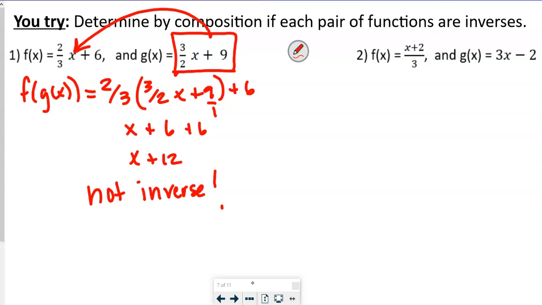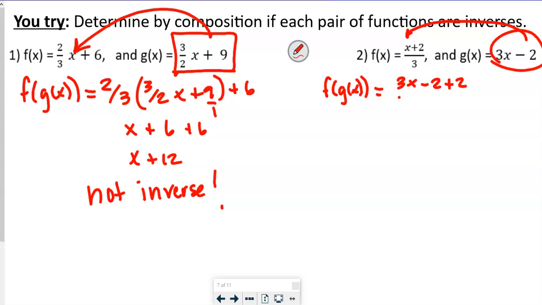Okay, so what I'm going to do again is I'm going to take f of g of x. So I'm going to take this and I'm going to put it right there. So that's going to give me 3x minus 2 plus 2 over 3. So those 2's are going to cancel each other out. So that's going to give me 3x over 3. The 3's cancel out, so I'm just left with x there.